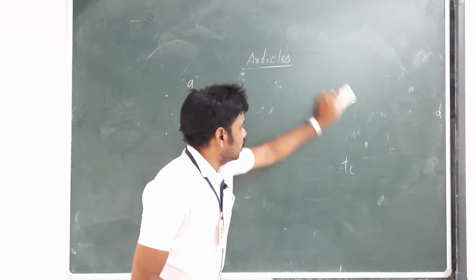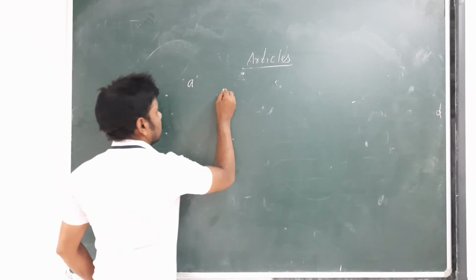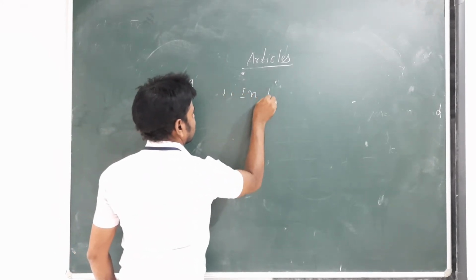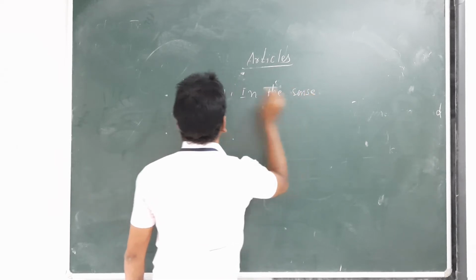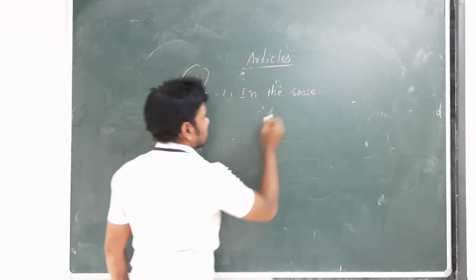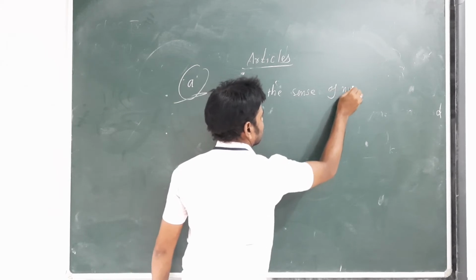Next, we are talking about the article a in the sense of numerical.